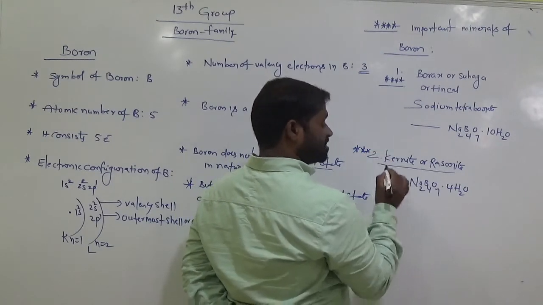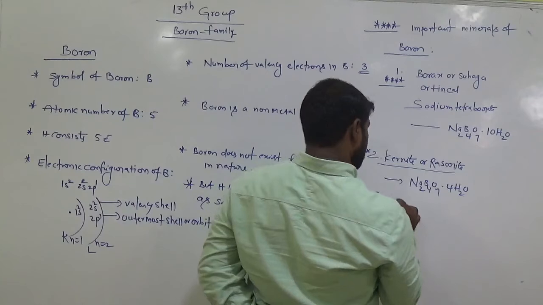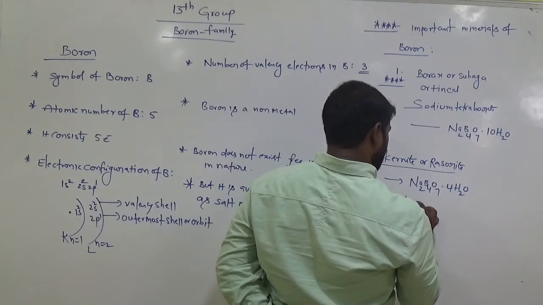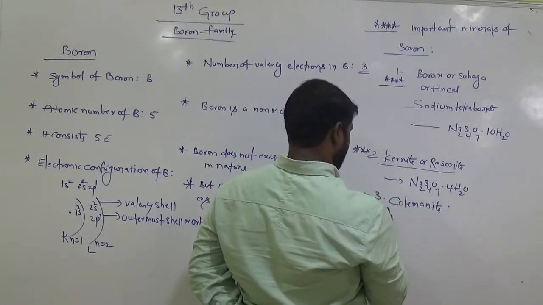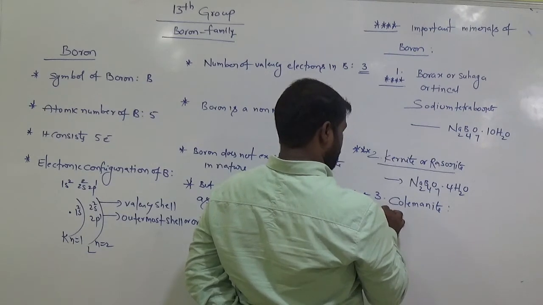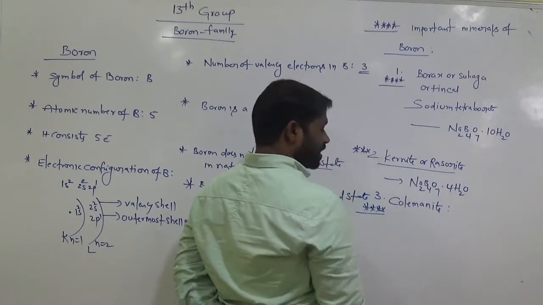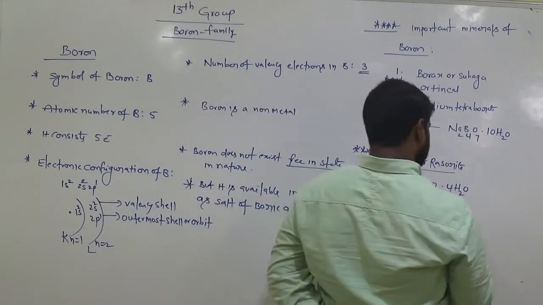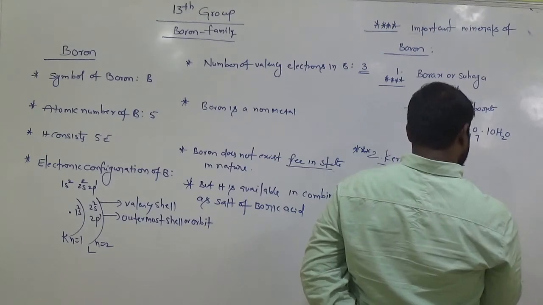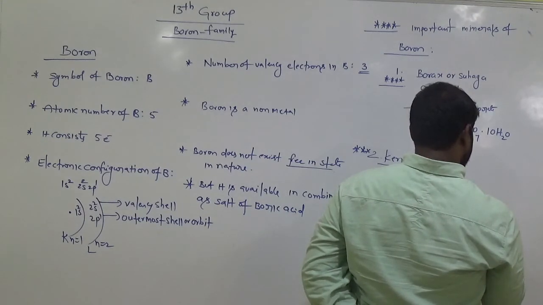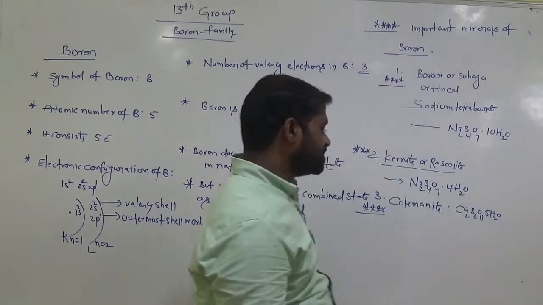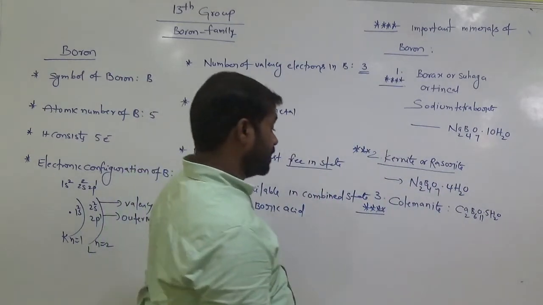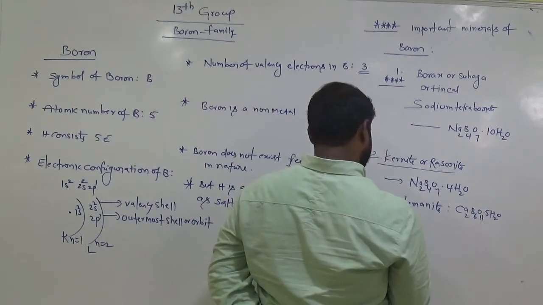And the third source is colemanite, an important one. What is colemanite? Ca2B6O11.5H2O. Ca2B6O11.5H2O is called colemanite.